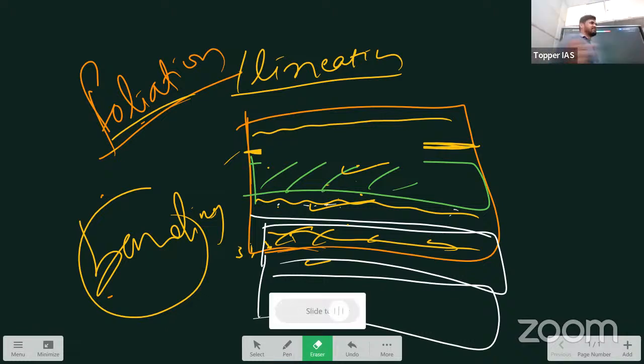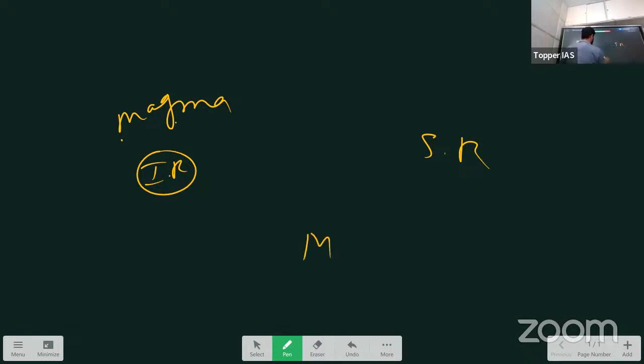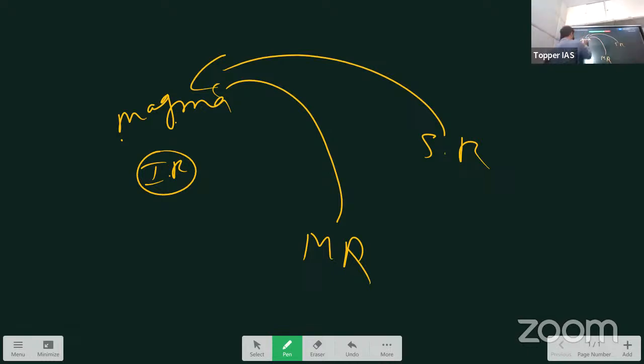So the rock cycle is the same as we have discussed just now. For example, there is igneous rock. For igneous rock, what do we need? Magma. Any rock can become magma once it gets destroyed. So consider there is sedimentary rock and metamorphic rock. These can become magma once they reach the asthenosphere, and once magma erupts, it will become igneous rock. So here is the condensation or solidification process.